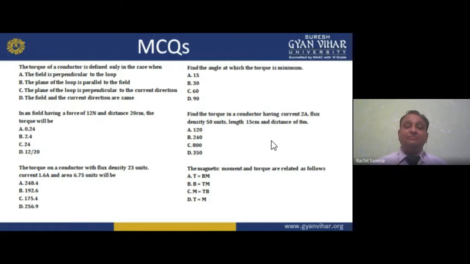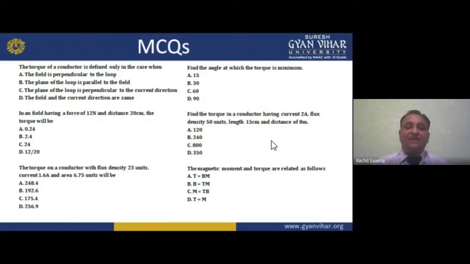Now moving forward, this is all about my side in my lecture, but these are some MCQs, multiple choice questions for you. Now the torque of a conductor is defined only in the case when the field is perpendicular to the loop. The plane of a loop is parallel to the field. The plane of the loop is perpendicular to the current direction. The field and the current direction are the same. I already told you in my lecture how we can identify the answer, so you can choose your answer.